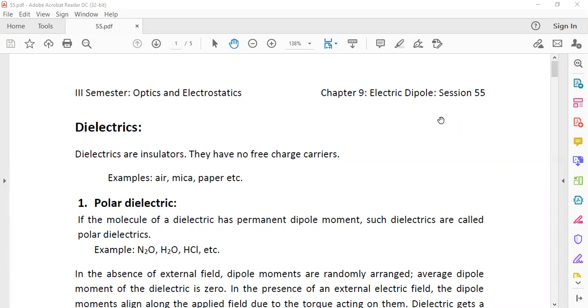Dielectrics are actually insulators. They do not have any free charge carriers, therefore they do not conduct electricity. They are insulators which are polarizable. When you place an insulator in an electric field, then that insulator will be polarized. We will learn further what is polarization.